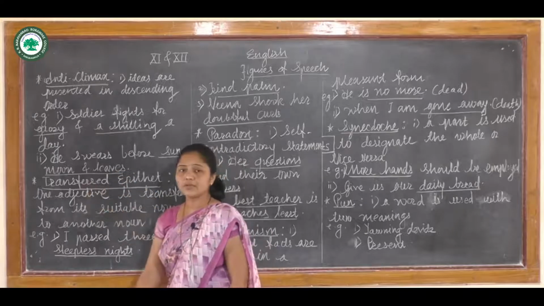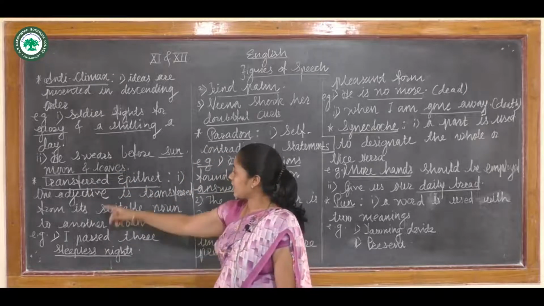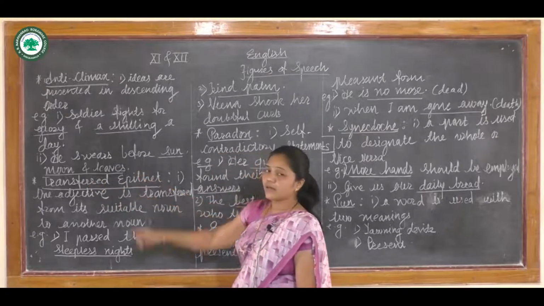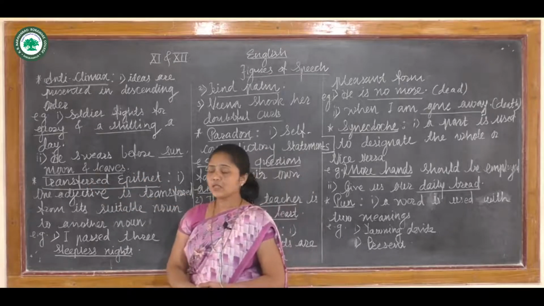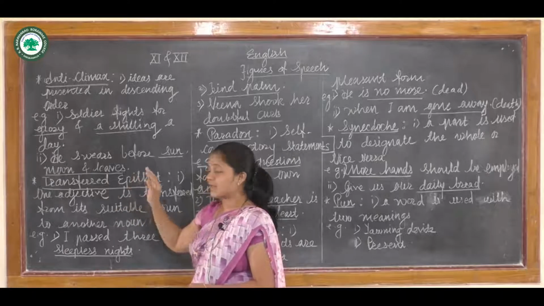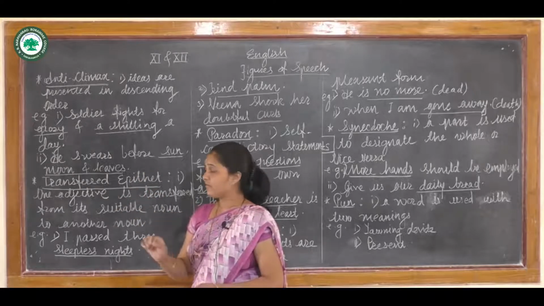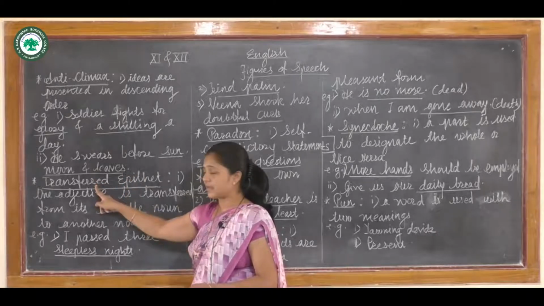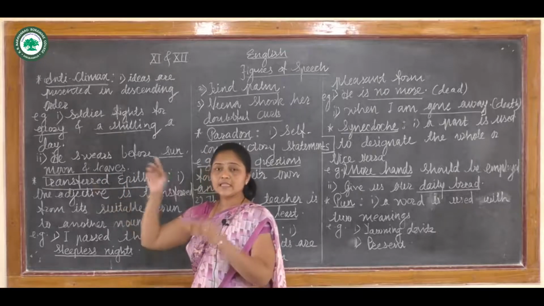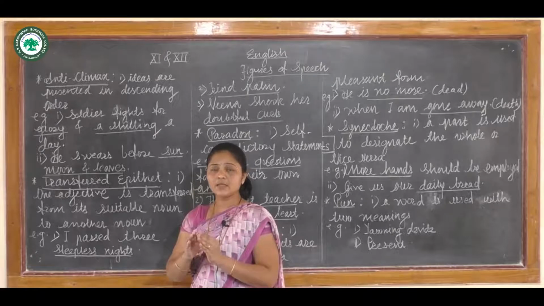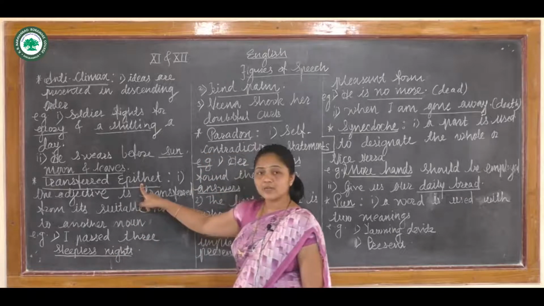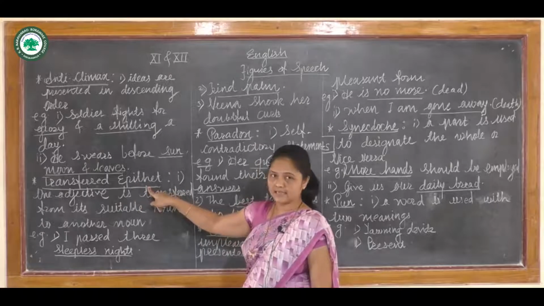Now we are going to see the next figure of speech, and the name of the figure of speech is transferred epithet. The figure of speech explains itself in its name. Transferred means it is transferred from one object or thing to another thing. And epithet means an adjective.